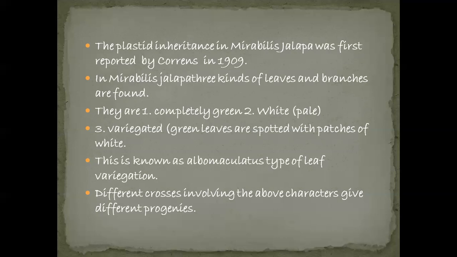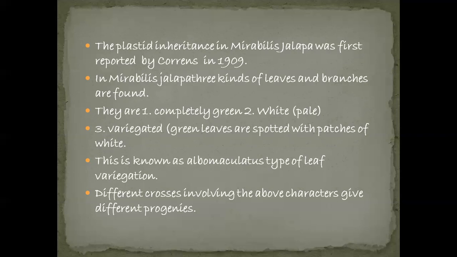The variegated leaves, that is green leaves spotted with white, are called the albomaculatus type of leaf variegation. Albomaculatus leaf variegation means leaves with green color spotted with patches of white.